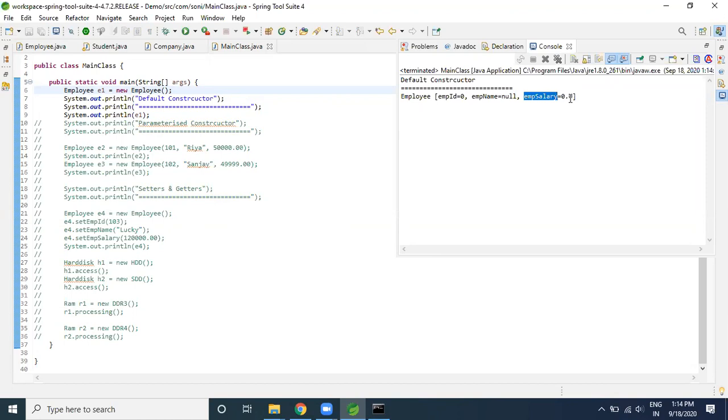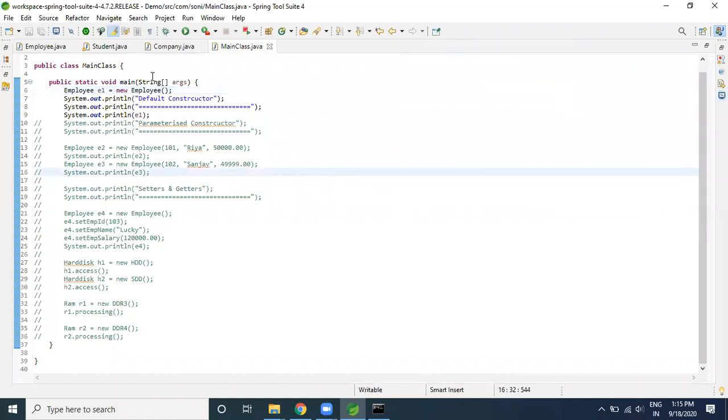See, this was the default. This is the double type. We are able to see the empty name, which is null, and we are able to see the employee ID is 0. The default values have been assigned because the default constructor is being called here.